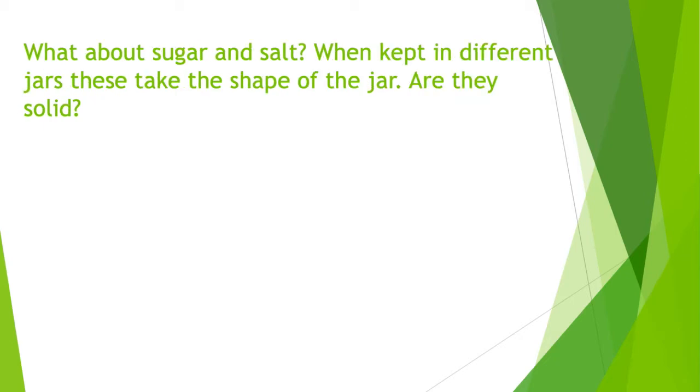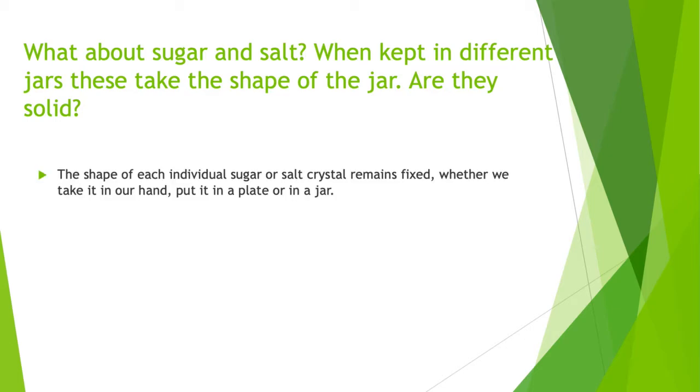What about the sugar and salt? When you keep them in a jar of different shape, they will take the shape of the jar. So are the sugar and salt solid or liquid? What do you think? The sugar and salt are solid, because the crystal of sugar or the crystal of salt will remain fixed, but they are very small in size. So that's why they are taking the shape of the jar, but the shape of an individual sugar or salt crystal will remain fixed.